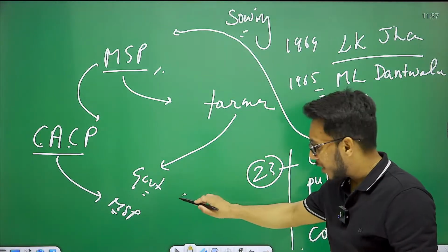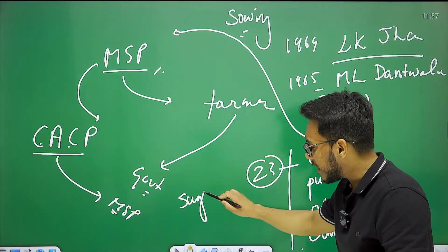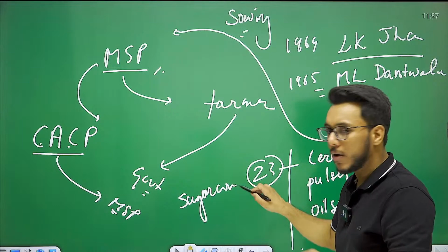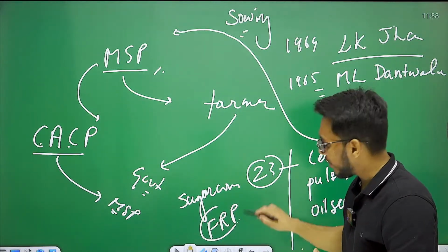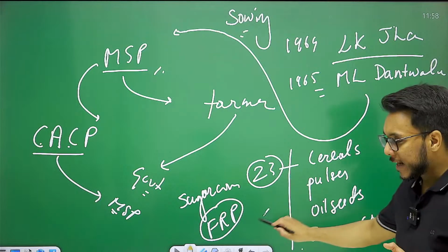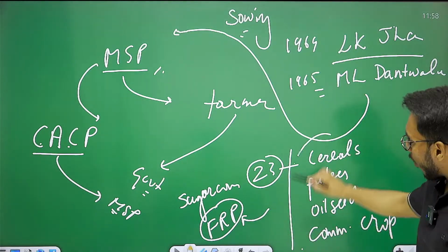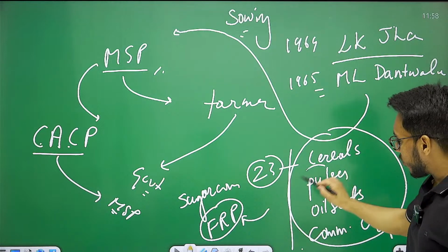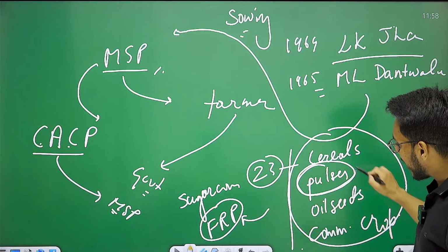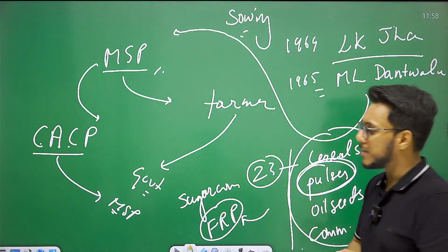One more thing is that for sugarcane we also issue a kind of minimum price, but that is called FRP, fair and remunerative price. So for sugarcane FRP is issued, and for all these different categories MSP is issued. There is one particular category, that is pulses.